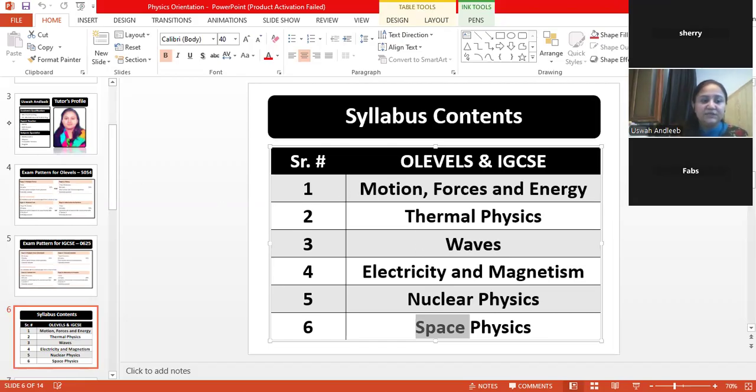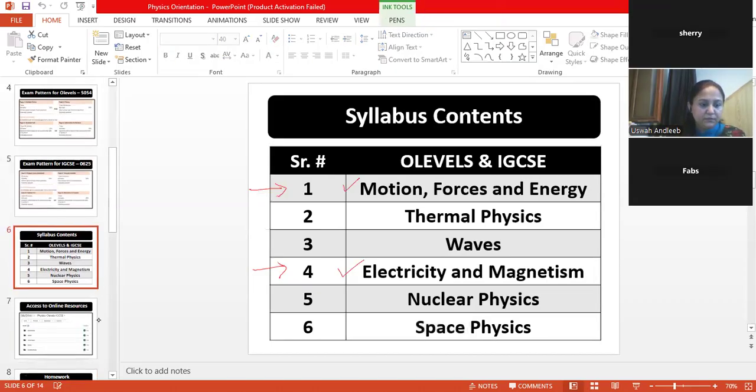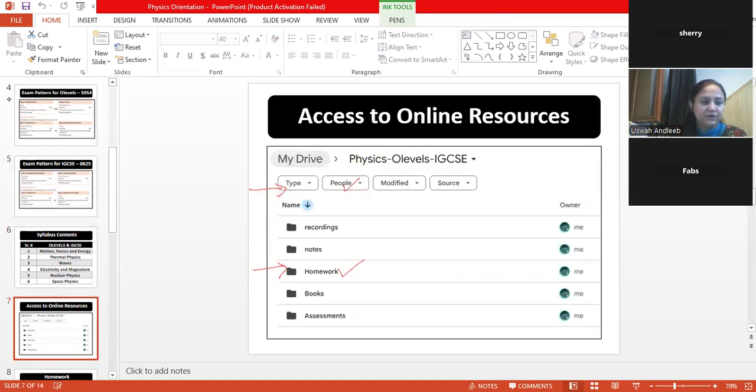If you consider the 2 major topics that carry most of the portion of our syllabus, the topics that are going to take most of our time when preparing, it's topic number 1 and topic number 4. These topics are important, and they are a bit lengthy as well. The other topics will also obviously hold importance, but they are not going to consume most of our time. So that's it for the syllabus. Fab, is it clear to you? Yes. And I hope, Sherry, it's also clear to you.